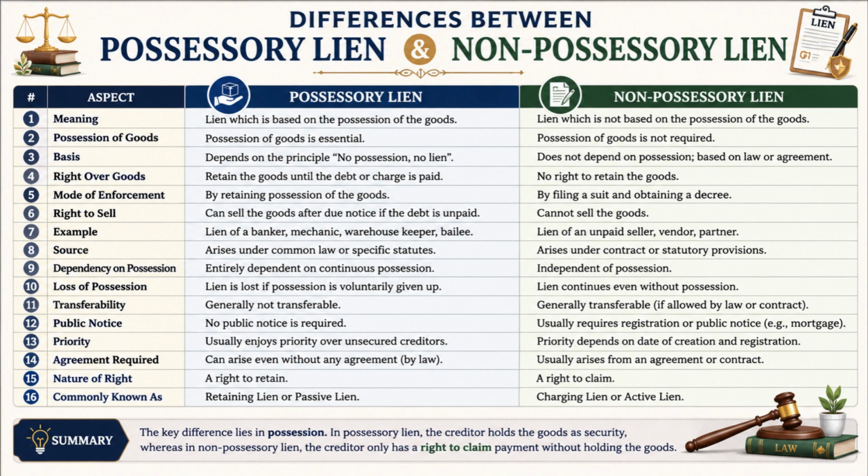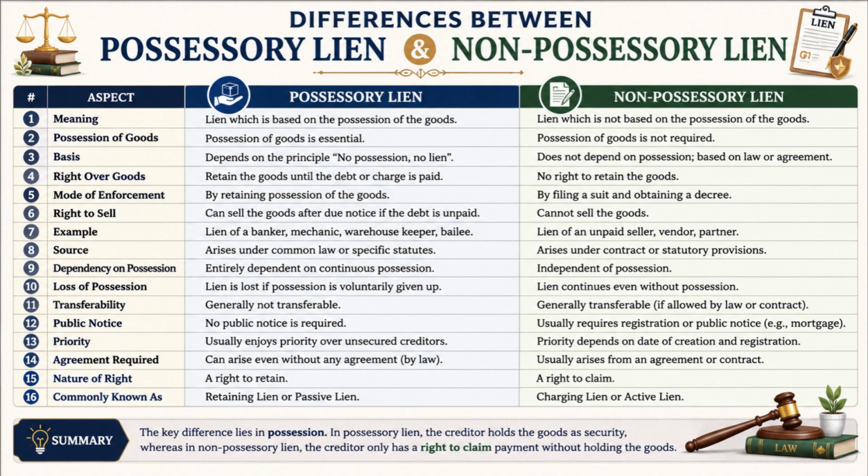Number 10. A possessory lien is generally lost when possession is voluntarily surrendered, whereas a non-possessory lien continues even after possession is given up. Number 11. A possessory lien is usually not transferable to another party, whereas a non-possessory lien may be transferable if allowed by law or agreement. Number 12. A possessory lien normally does not require public notice or registration, whereas a non-possessory lien often requires registration, filing, or public notice.